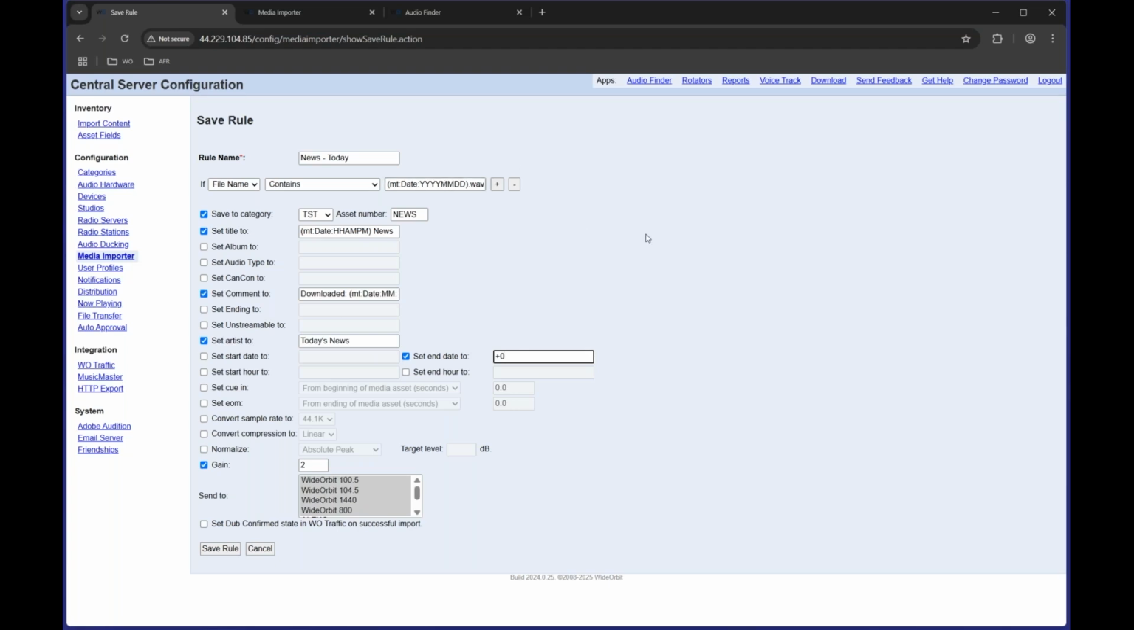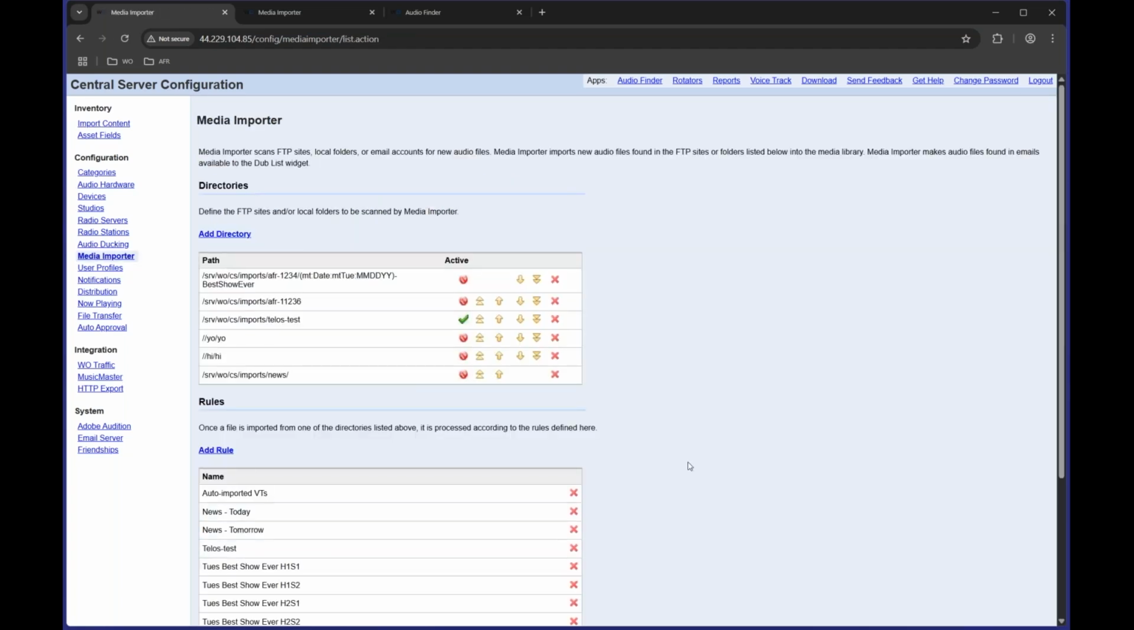Also in AFR 2024 is the ability to set gain on imports. So if you know that the file is going to come in a little light, you can improve that. You can also do some of that with normalization. So you can play with these variables and decide which one is the best fit for your processing. So those are a couple of examples of our ability to utilize wildcards in Media Asset Importer, both within the directory structure and within the rule set.